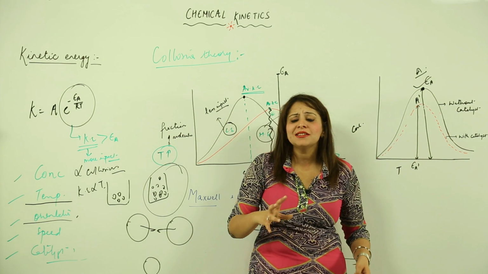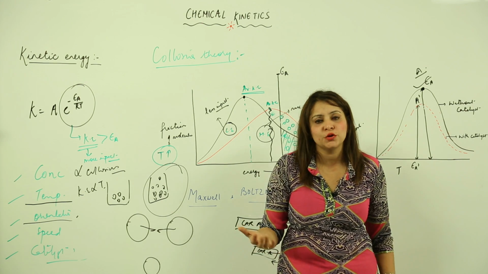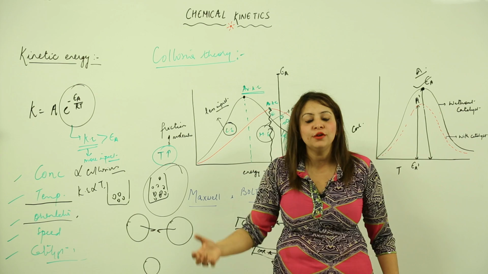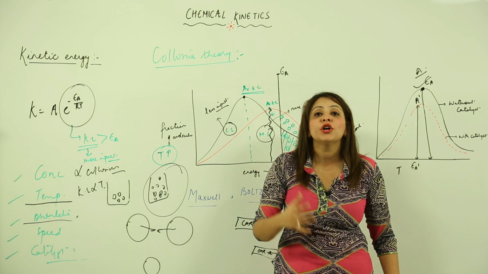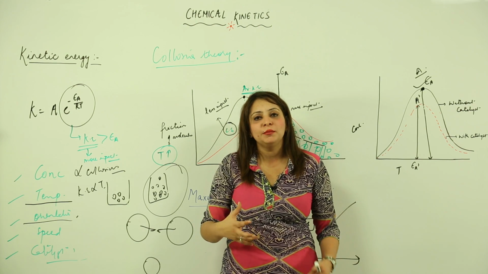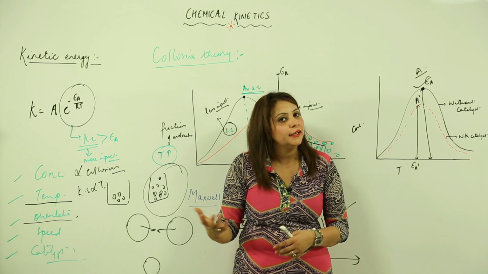Now catalysts do not always increase the rate of reaction. There are a few catalysts which decrease the rate also. So we have inhibitors also, we have promoters also, right? So according to the need of the reaction, we use the catalyst, that means the promoter or an inhibitor.